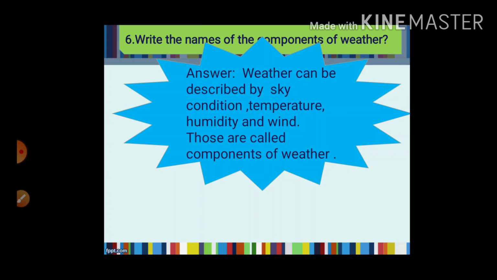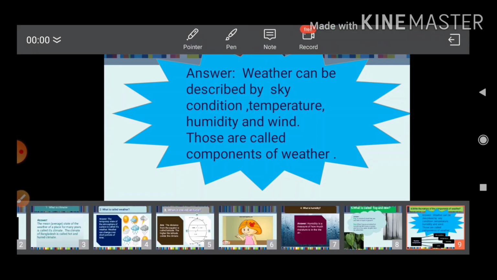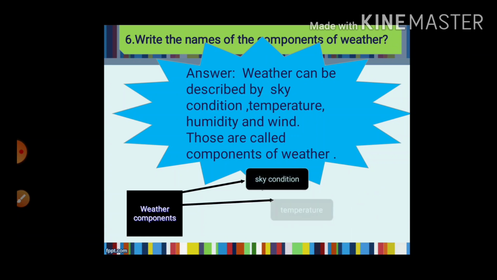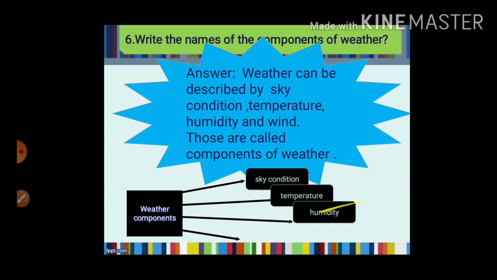Now wind is described by its speed and place of origination. So let's repeat what are the components of weather. First, sky condition, next is temperature, then humidity and wind. 4 components of weather: sky condition, temperature, humidity and wind.